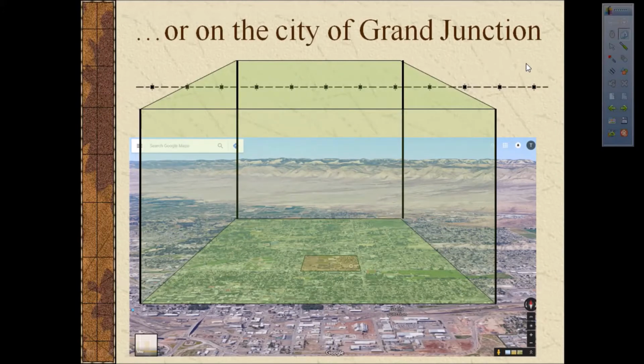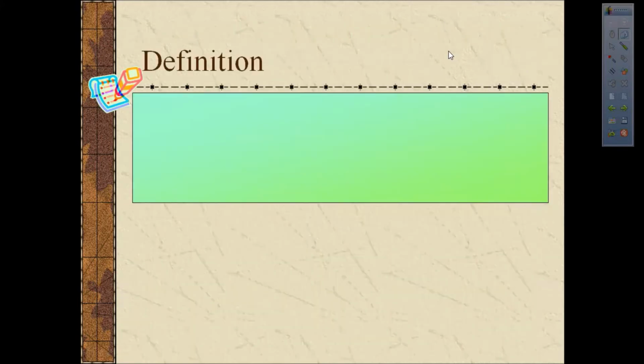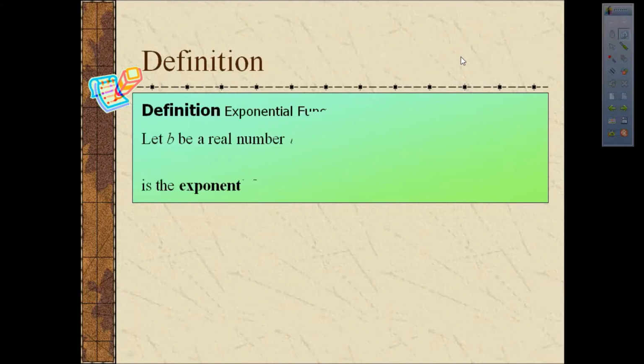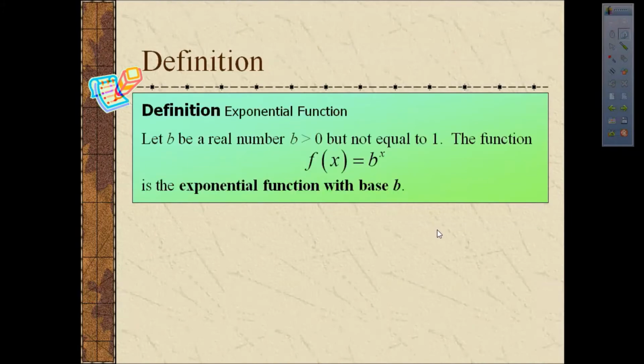So the point I'm trying to make here is that our intuition is not very good when it comes to a concept like exponential growth. That's why we need to trust the math that we're going to learn in this section. Here's the definition of an exponential function. Let b be a real number that is greater than 0 but not equal to 1. Then the function f of x equals b to the x is the exponential function with base b.